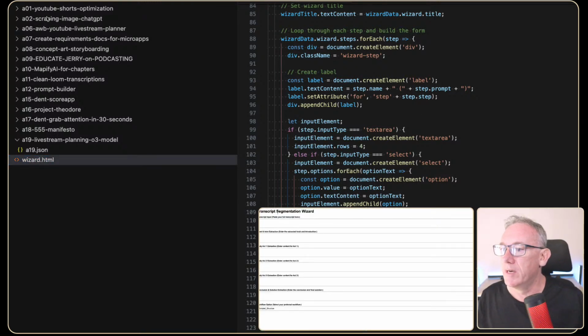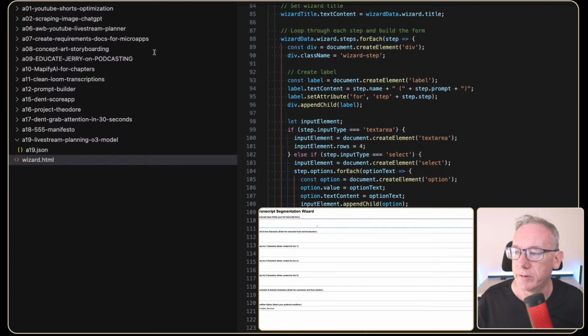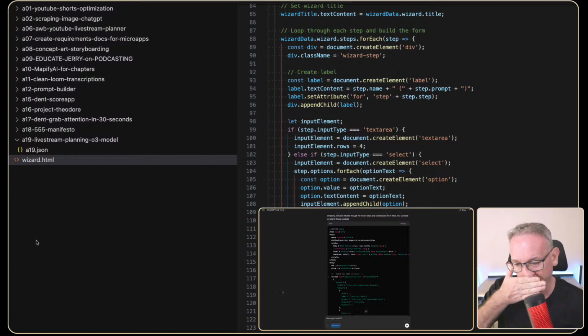And we have a wizard. Transcript segmentation input goes here. The quick brown fox jumps over the lazy dog. Cool. So that would be an input. So enter. Okay, so this is incorrect the way it does it.